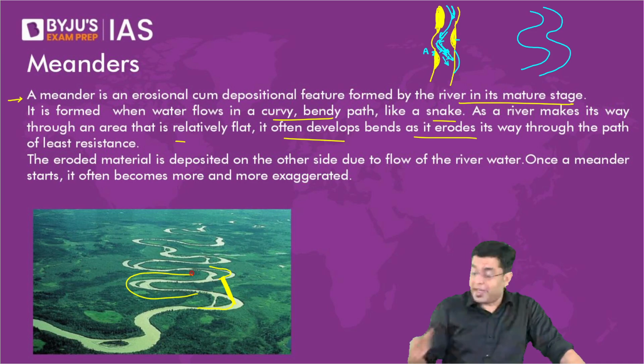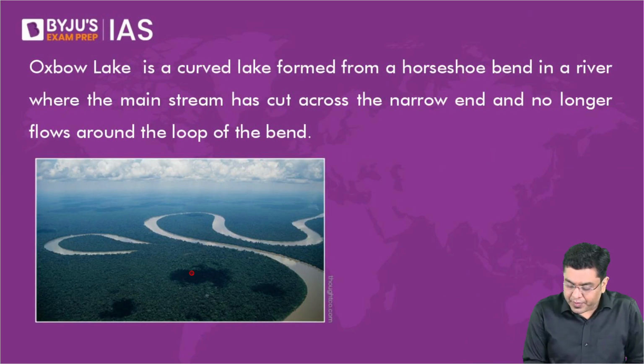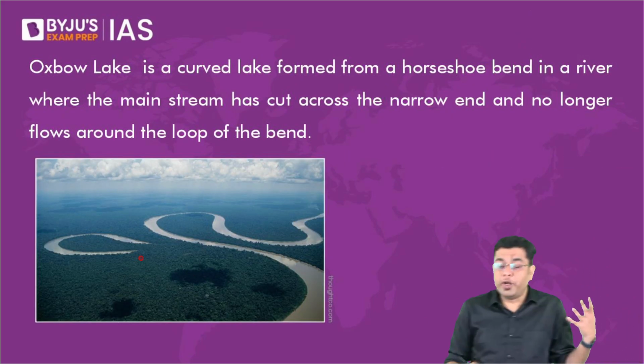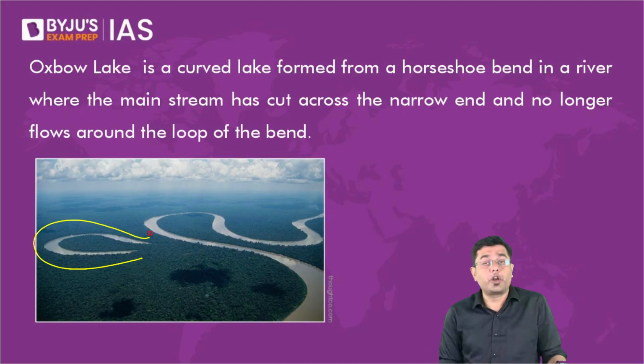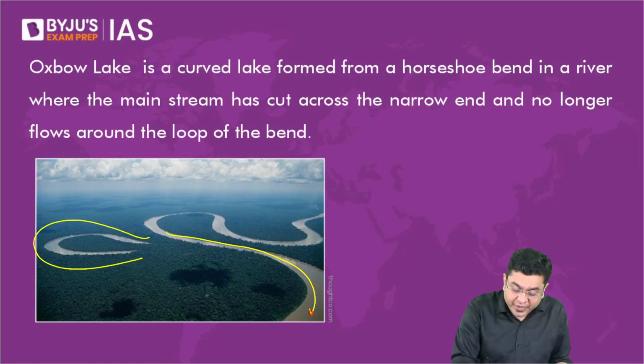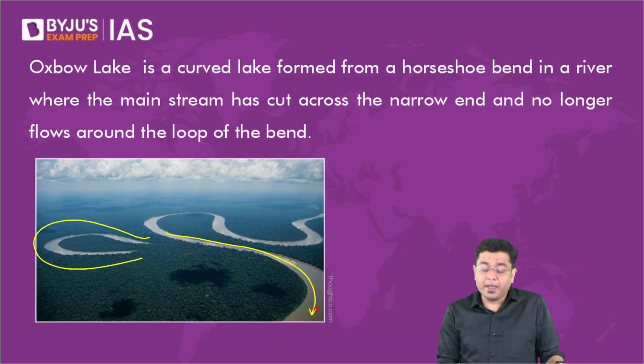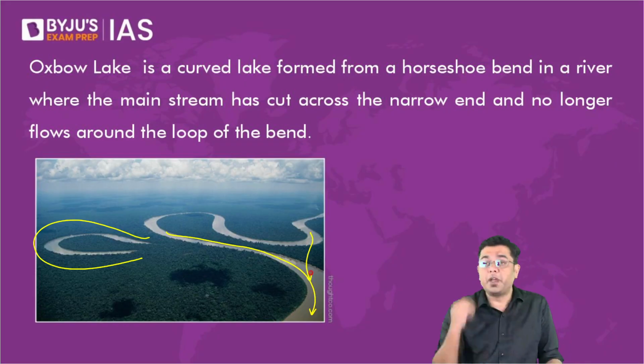And what you are left with is nothing but a kind of a lake. Observe here. This is a part of an older meander which has been cut off as the river has formed a kind of a shorter path on its own. Maybe after some time, the river forms a shorter path even here. So even this portion that you see will be cut off.